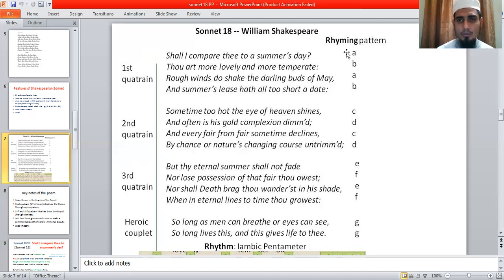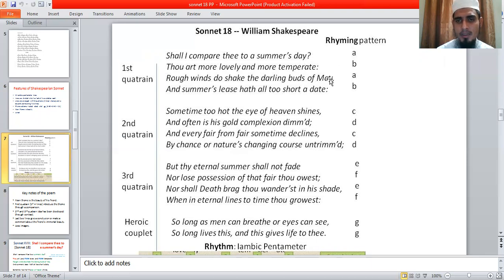Serially we put here a, as it is the first letter of the alphabet. If there is no similarity, as with "temperate," we give here the b. There is no similarity in sound. So in the first line we give a, and in the second line we give b.